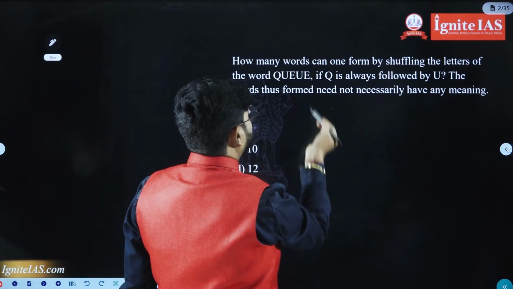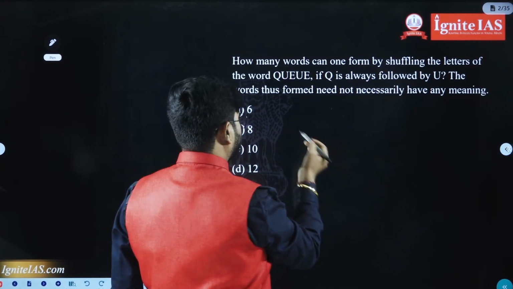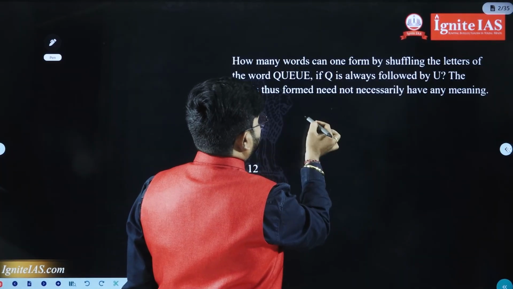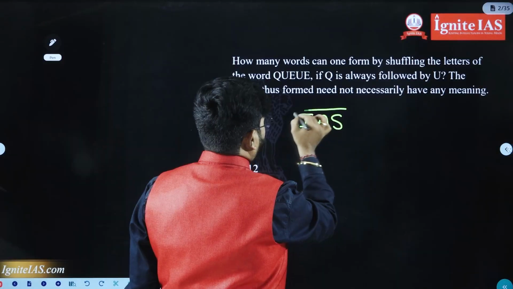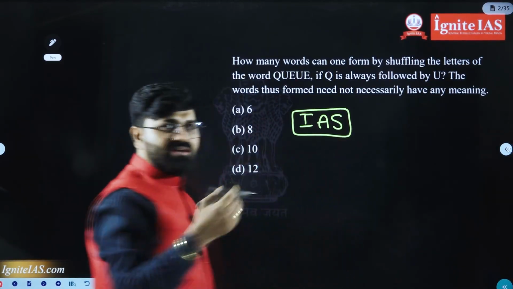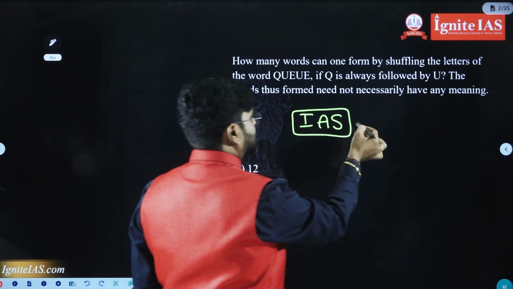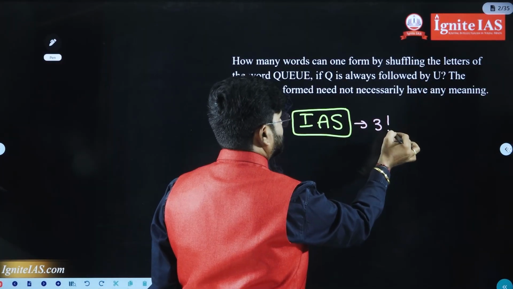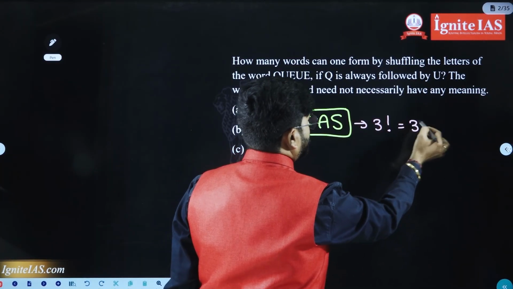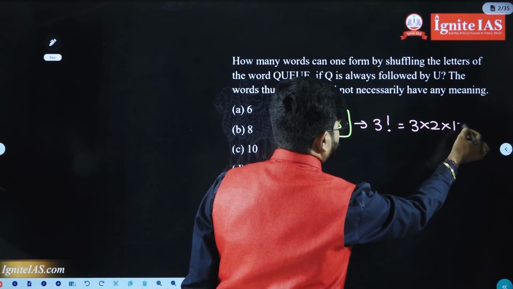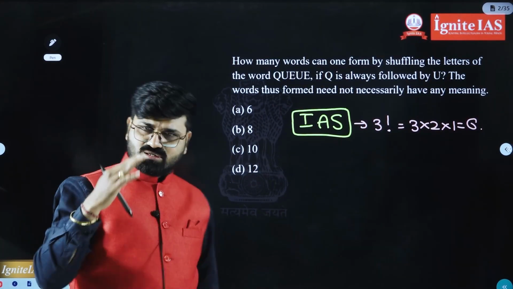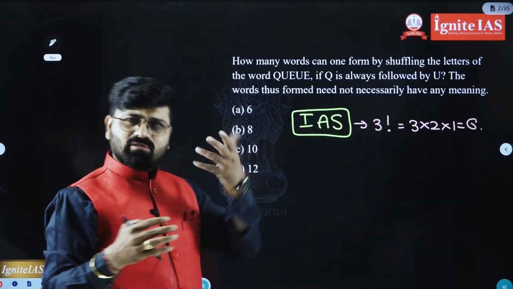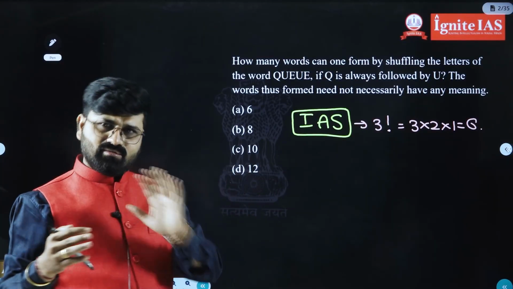Before doing that question, I am going to use some examples. Suppose the example is IAS. It is one word, right? IAS can be formed in how many ways? Total how many letters are there? 3 letters. So the answer is 3 factorial, 3 into 2 into 1, which means 6. So total 6 words can be formed. No letter is repeated, that is why 6.